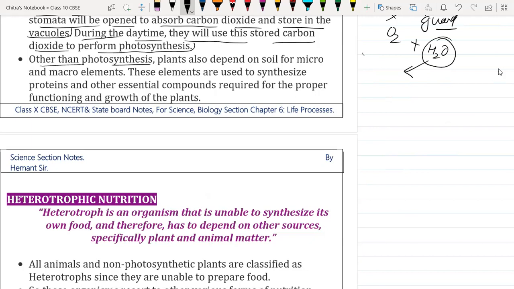Other than photosynthesis, plants also depend on the soil for micro and macro elements. Micro means they require them in very small quantity, and macro means they require them in very large quantity. These elements are used to synthesize protein and other essential compounds required for the proper functioning and growth of the plant. So all these things are really very essential for the plant. That's why they perform the autotrophic mode of nutrition.